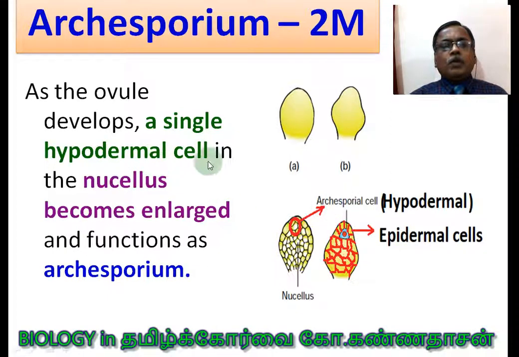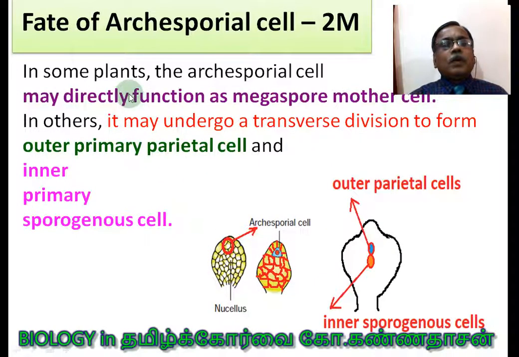You see, the hypodermal cell in the nucellus becomes enlarged and functions as archesporium. So this is the archesporial cell. It is the hypodermal cell. What happened to the archesporial cell? What is the fate of the archesporial cell? The question can be asked in a 2-mark question. In some plants, the archesporial cell may directly function as the megaspore mother cell. So this is one of the chances. Very clear? In some species, it may directly act as a megaspore mother cell.